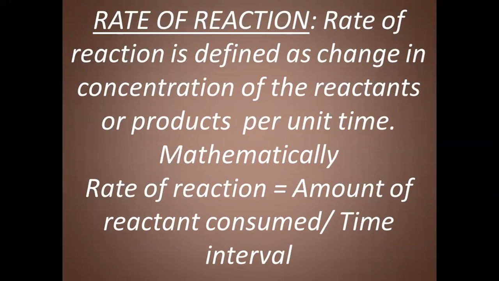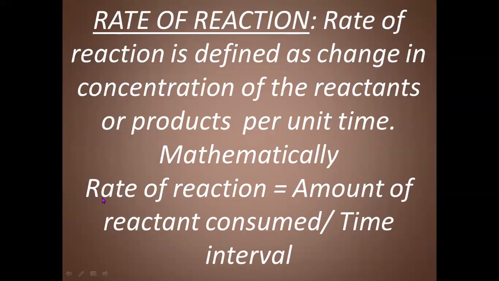How fast the old bonds break and how fast the new bonds will form, it is very important. So the rate of reaction is defined as change in concentration of the reactants or change in concentration of products per unit time. So it is the ratio between the change in concentration of the species to the unit time.